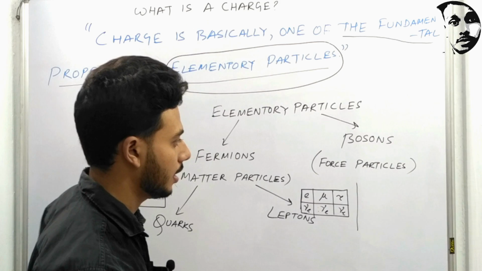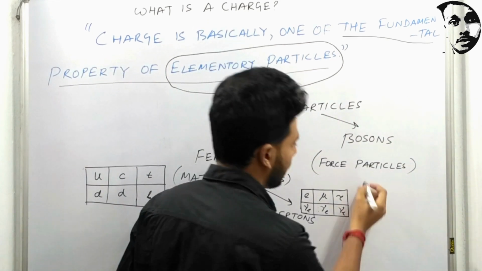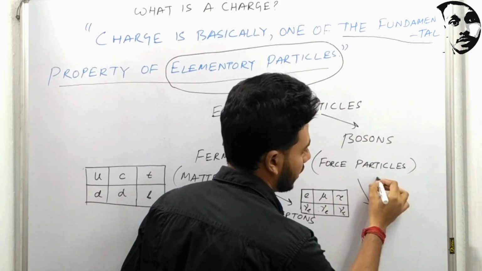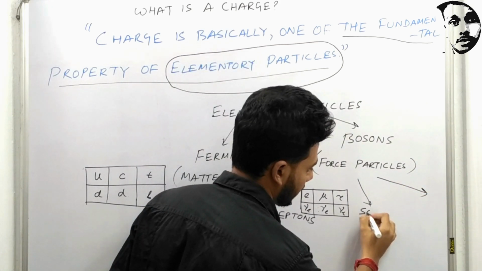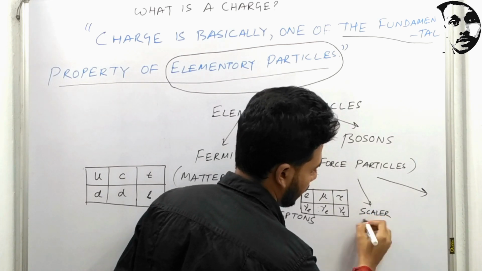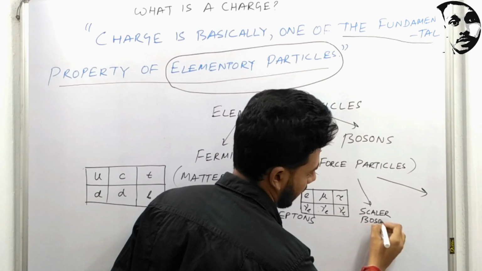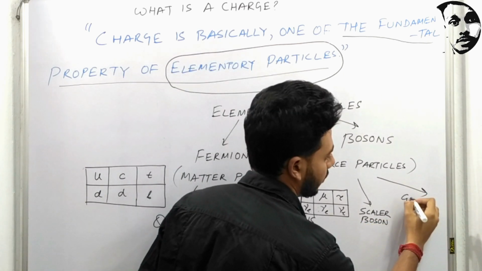I think I would have some space over here. Bosons are classified into 2 categories. These are called the scalar boson and a gauge boson.